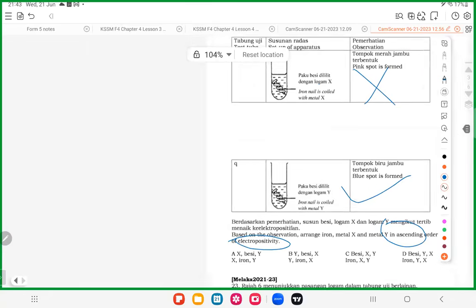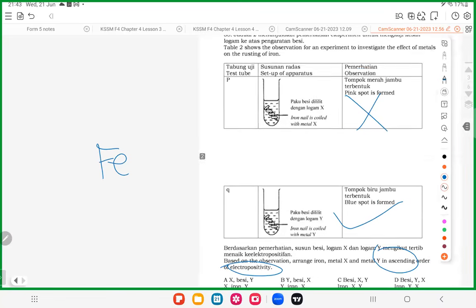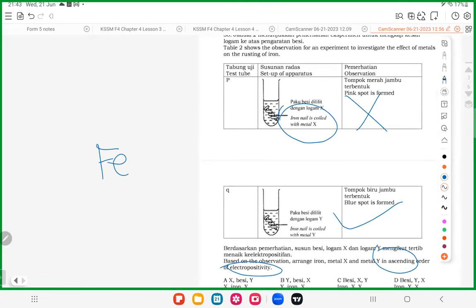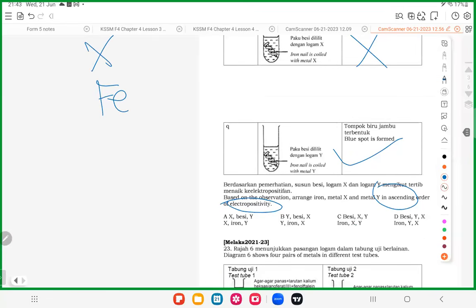So this is iron. When you see pink spots, when you don't see any blue color, it means no rusting. No rusting means this metal X prevented rusting. How to prevent rusting? Higher. Next one. This one got blue spots, got rusting. How to make sure there's rusting? This is iron. If you want to have rusting, this metal must be lower, metal 1. Simple as that.